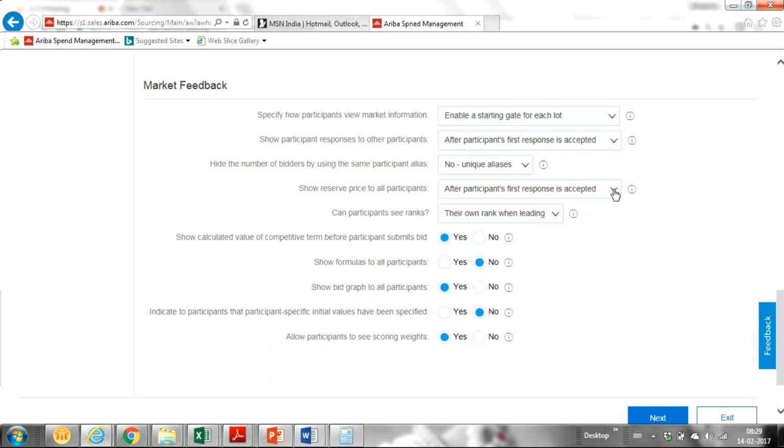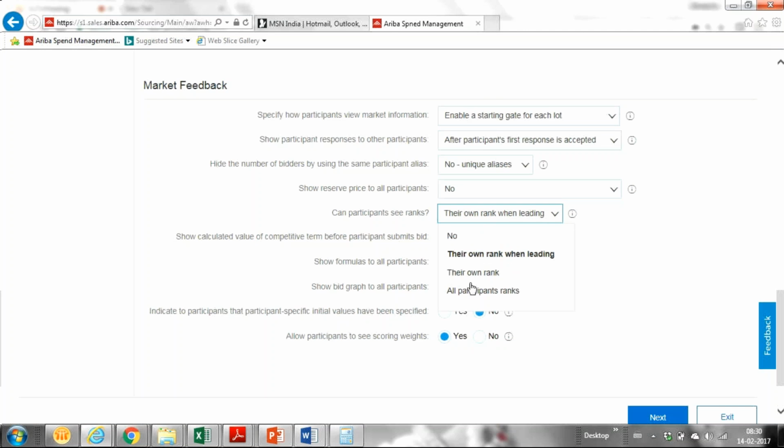If you want, you can show that amount to a participant, after the participant's first response is accepted, or after the participant has met the reserve value. We can set the reserve value as well. If you say no, then he won't be able to see the reserve price.